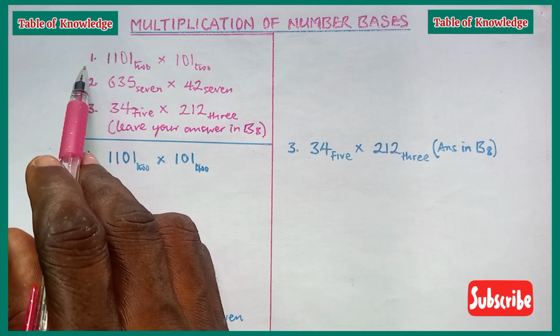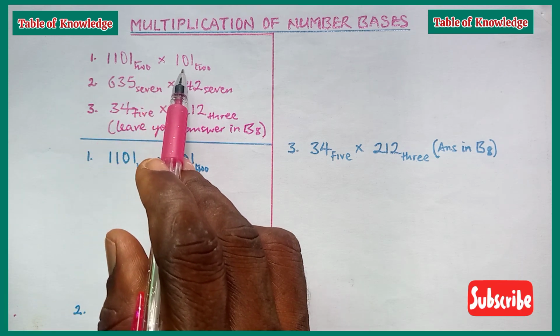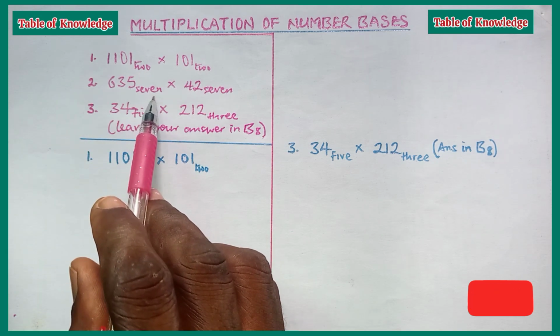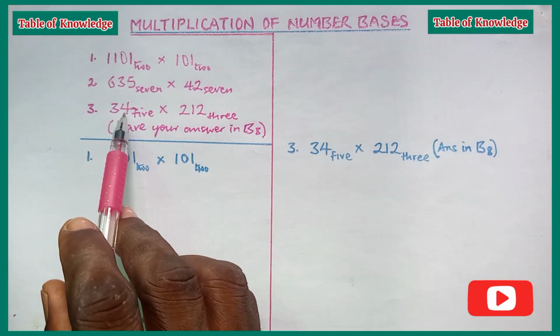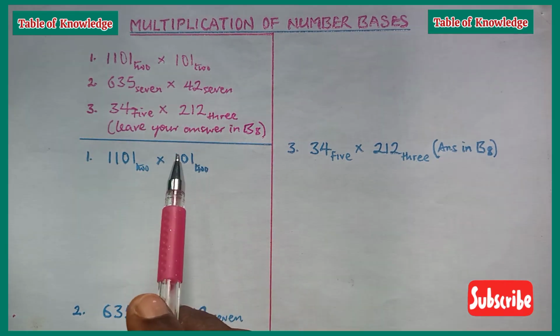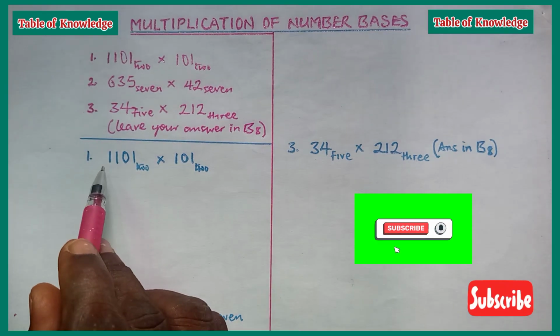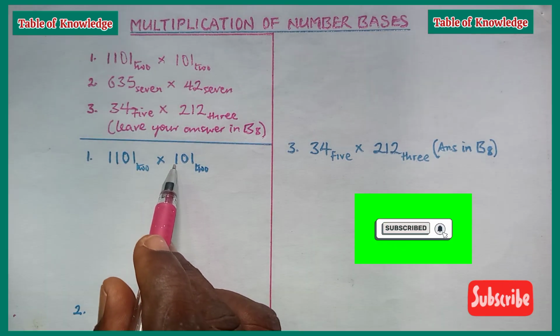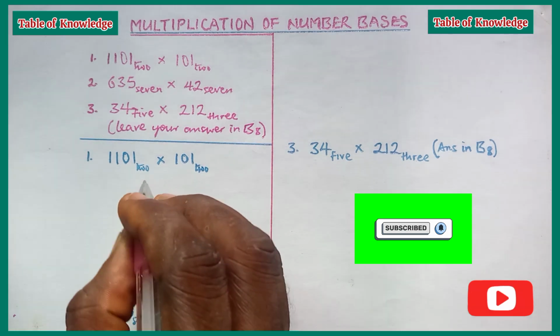We are looking at the following examples. Number 1 is in base 2. Number 2, base 7. Number 3, the numbers are in different bases and we are to leave our answer in base 8. Let us start with the number 1. 1101 in base 2 times 101 in base 2.